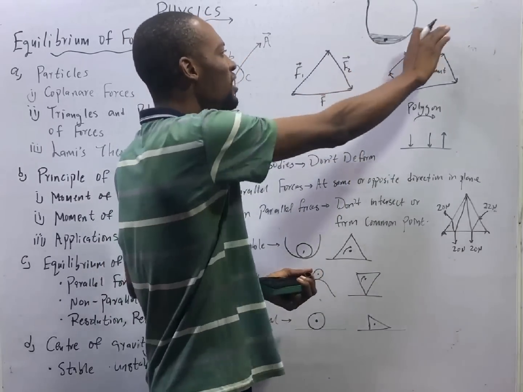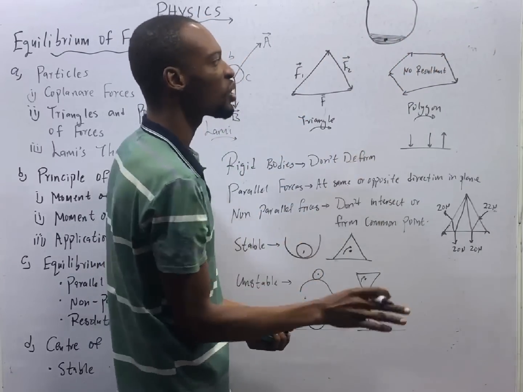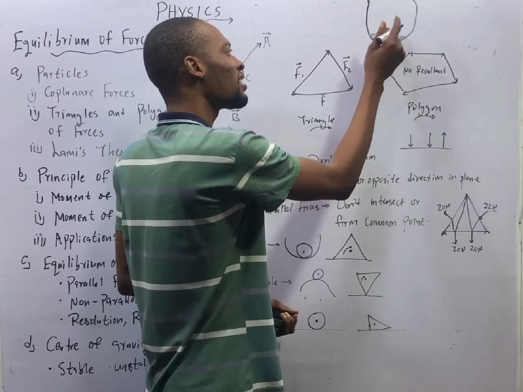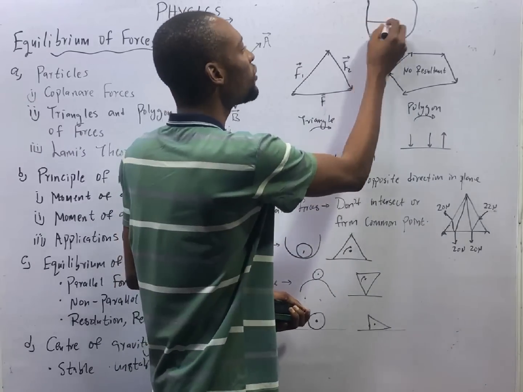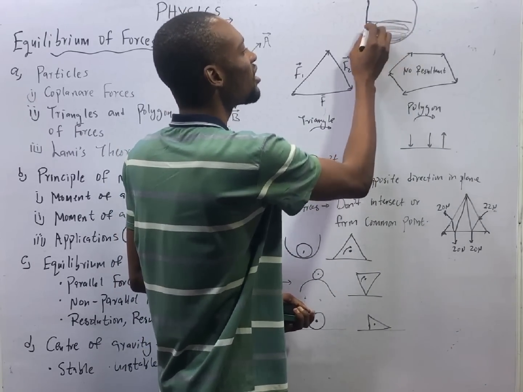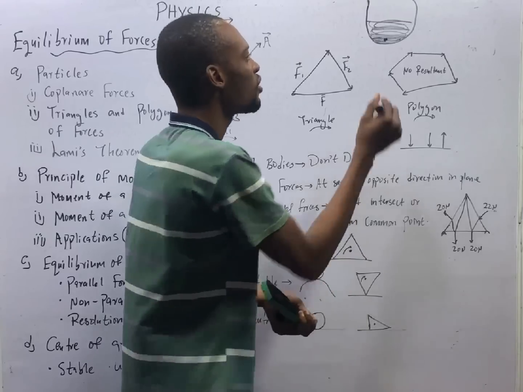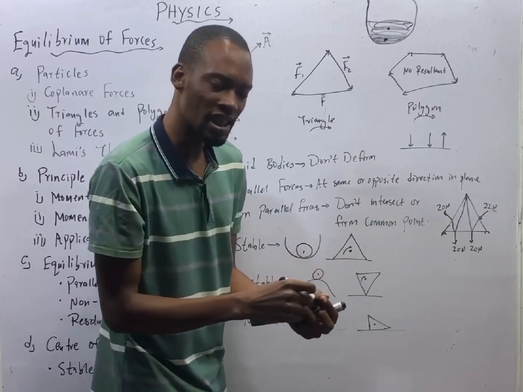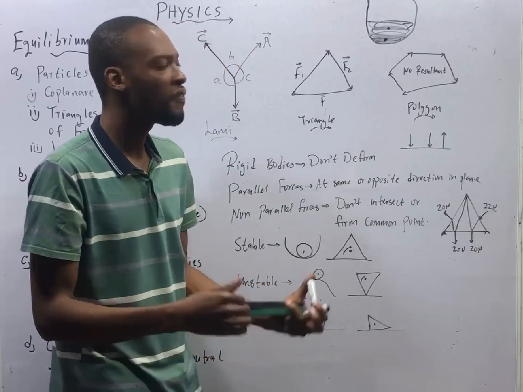So if you push this object, it will hardly move, because the center of gravity, or where the resultant weight lies, is very low. By the time you fill it up to this point, you see that the resultant weight, or the major weight, will be around here. So the lower the center of gravity of objects, the more stable they are.